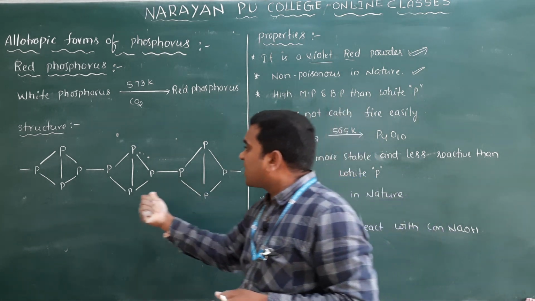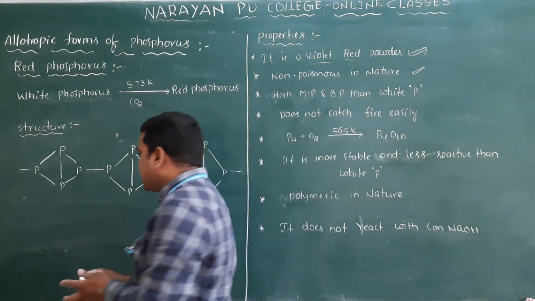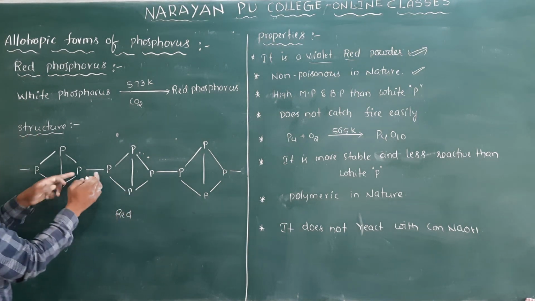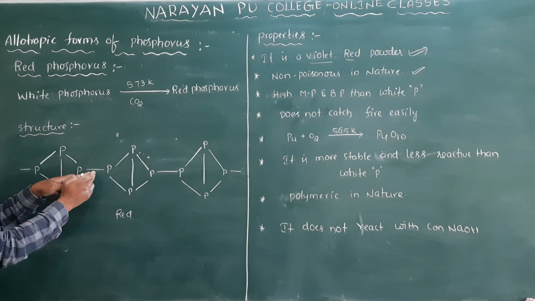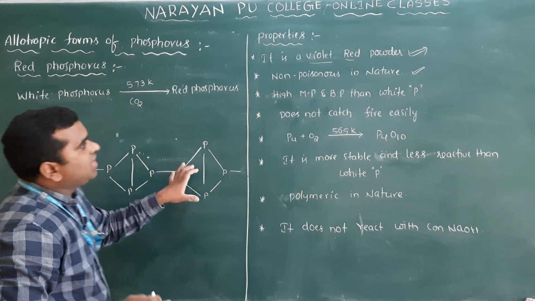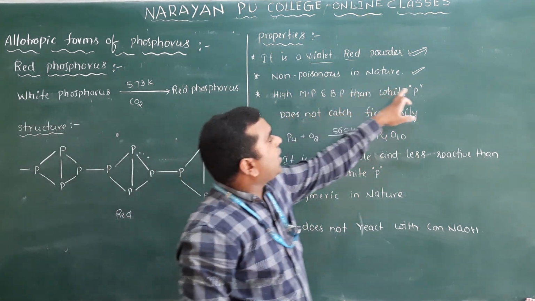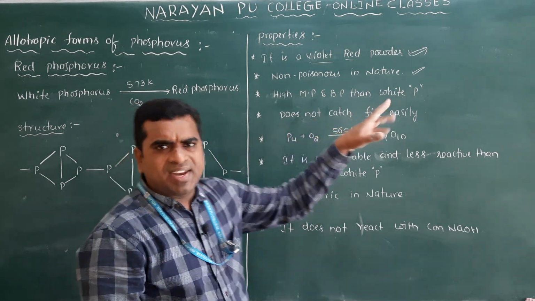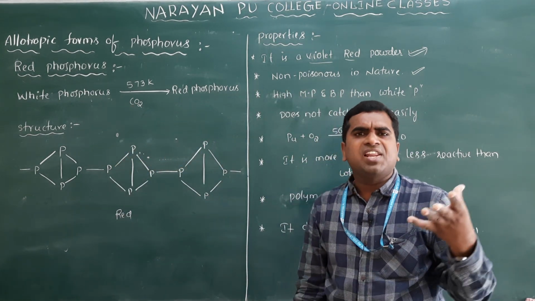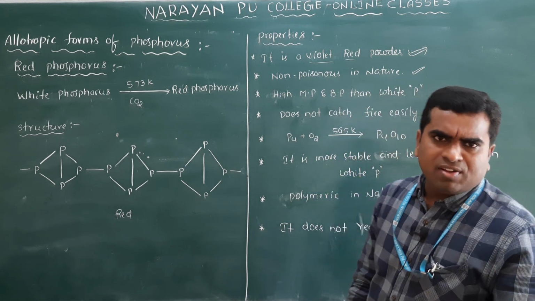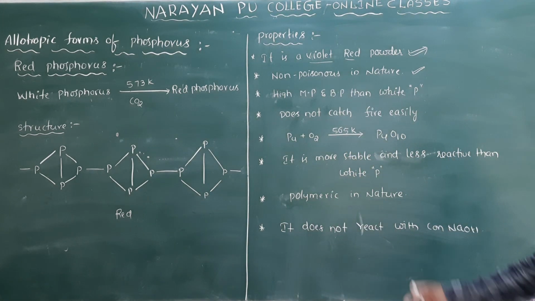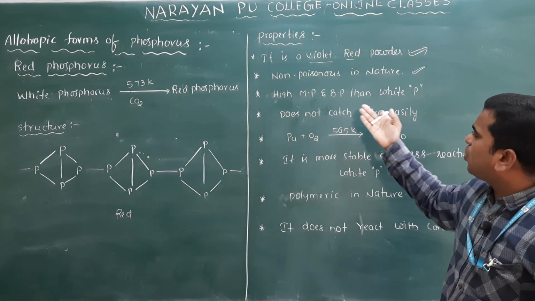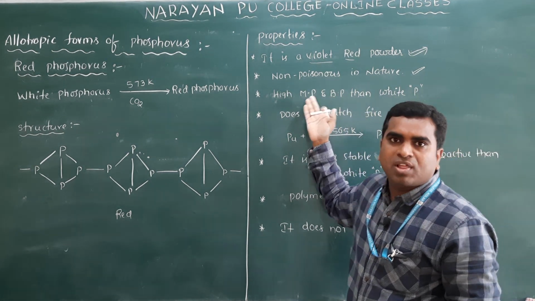But if you consider red phosphorus, clear? These tetrahedral units are linked together by strong covalent bonds. So that's why it has higher melting and boiling points than white phosphorus, and it does not catch fire easily. White phosphorus is highly reactive. It catches fire in air and gives a greenish glow. But red phosphorus cannot catch fire easily. Why? Because it is less reactive compared to white phosphorus.